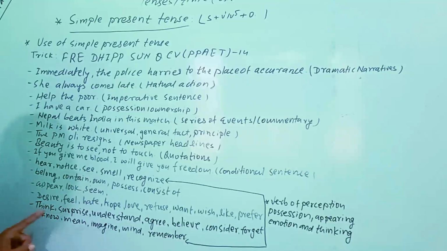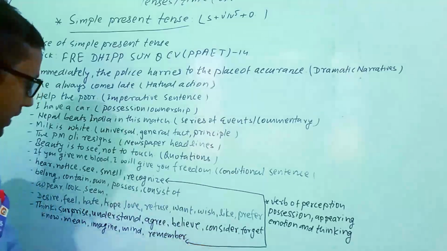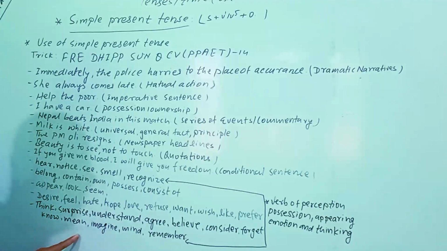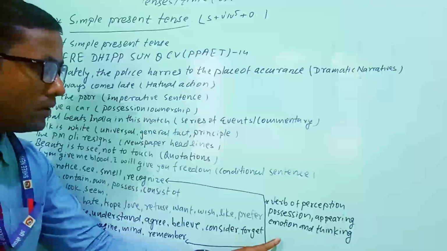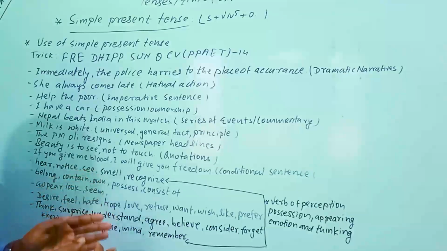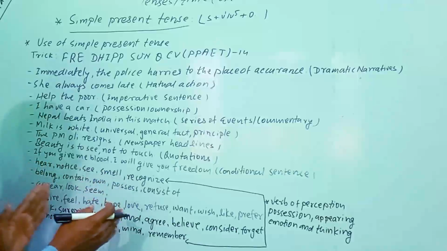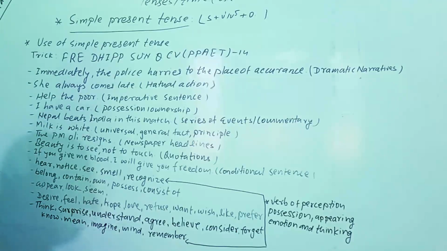After that, think, surprise, understand, agree, believe, consider, forget, know, mean, imagine, mind, and remember. These are verbs of thinking. So with these verbs you can use only the simple present tense. These are the list of verbs that you should keep in your mind.